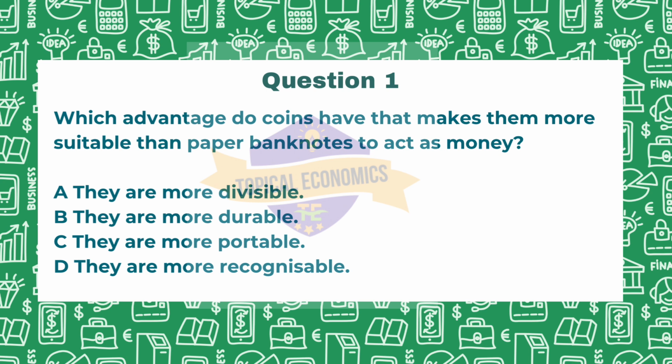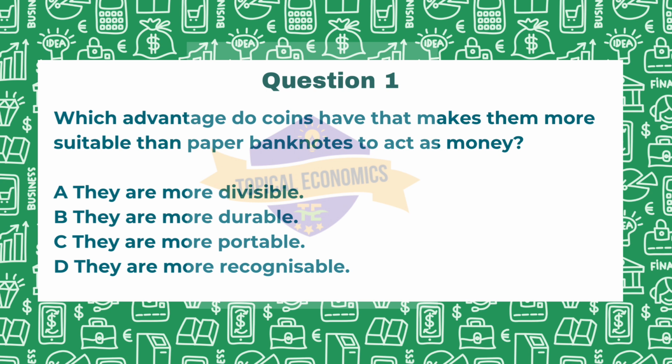Which advantage do coins have that makes them more suitable than paper banknotes to act as money? Option A, they are more divisible. Option B, they are more durable. Option C, they are more portable. Option D, they are more recognizable. This question is from the 2022 October-November paper, version 1.